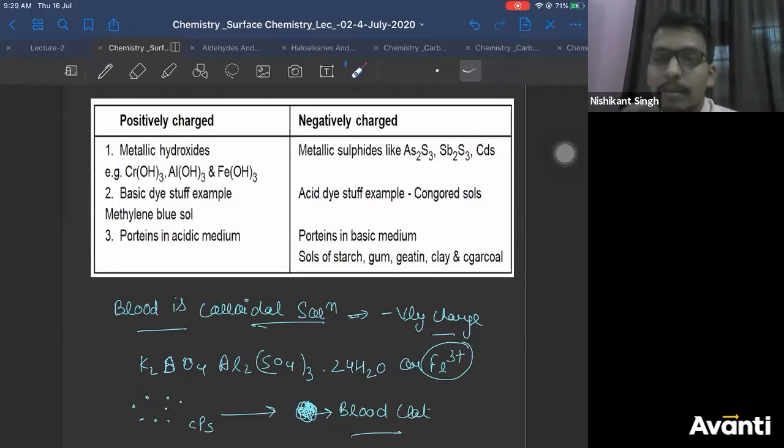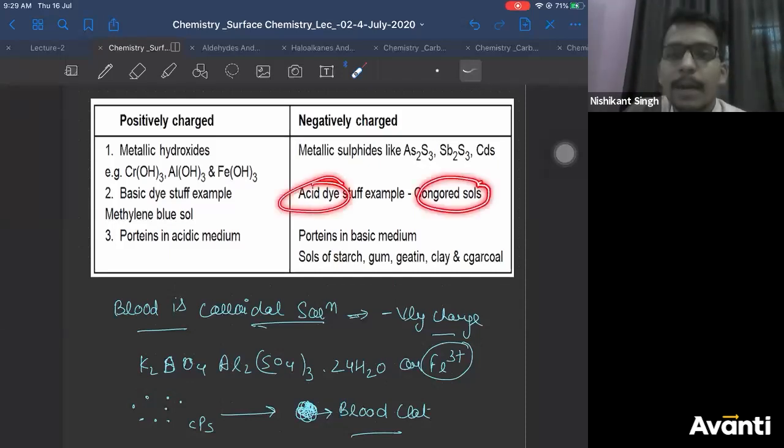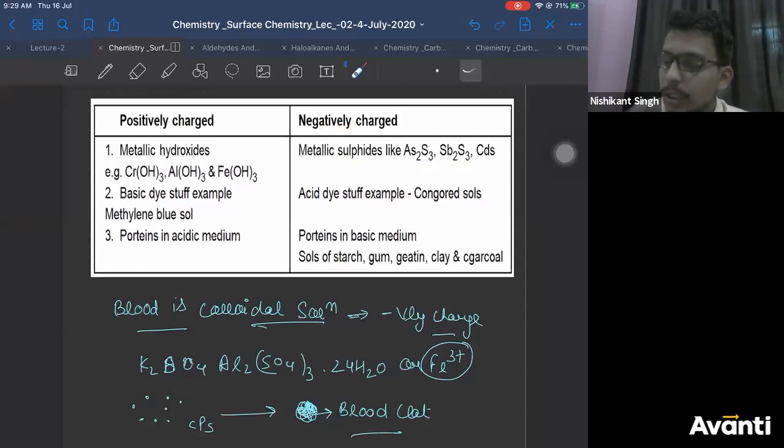Acidic dyes. I think if you remember the redox chapter, there you have studied methyl orange, methyl red, then you have studied phenolphthalein. All those are your dyes. So if you have a dye which has an acidic functional group in it, COOH, SO3H, then it is an acidic dye. So Congo red is an example of a dye. It is there in your module table also. So Congo red is a dye which is negatively charged because it is an acidic dye.